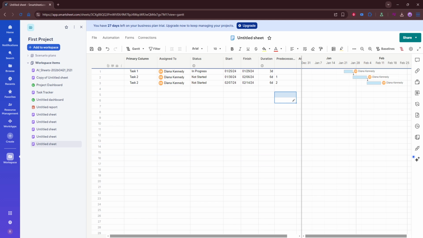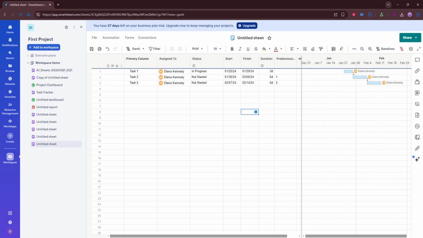Be careful to use the correct row number, since the relationship is based on the row location of the task in the sheet. If needed, you can also add dependency types or lag time. This gives you more control over how the relationship works. For instance, you may want one task to start only after another task finishes, or you may want to add a small delay between the two. Adding this information helps create a more realistic and flexible schedule.